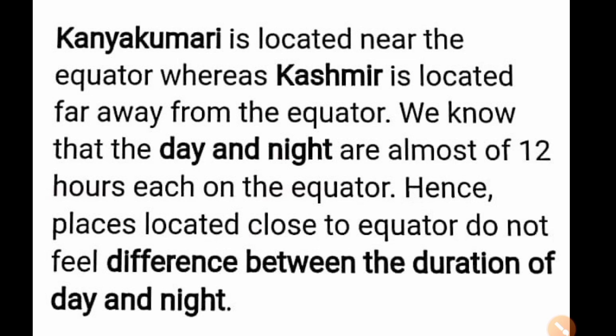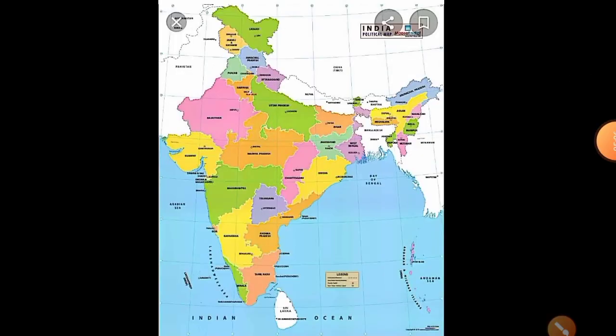You can write it in your notebook. The next question is about the number of union territories along the western and eastern coast. How many union territories do we have now? Do you remember? Yes, at present there are 9 union territories. Can you name them?